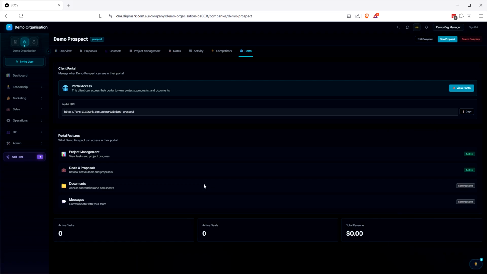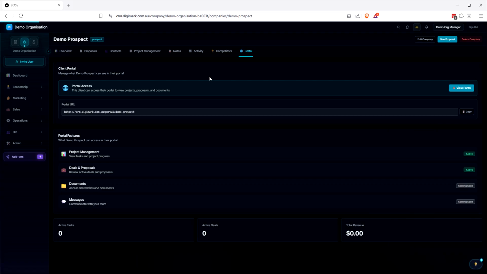So maybe you want to add text to the client portal, or maybe you want to add analytics to the client portal. You'll be able to pull those things in so that you can show your clients various different pieces of data that you want them to see, while hiding other data that you may not want them to see, at least not at this point in time.